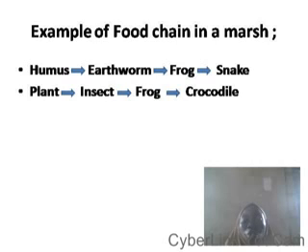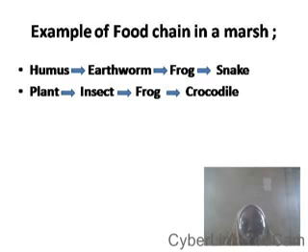The earthworm will be fed upon by a frog, also an example of an organism found in a marsh, and the frog will be fed upon by snakes. Another example of a food chain in a marsh includes plants like grass, fern, and bryophytes. They will be fed upon by insects. The insect will be fed upon by a frog, while the frog will be fed upon by the crocodile.